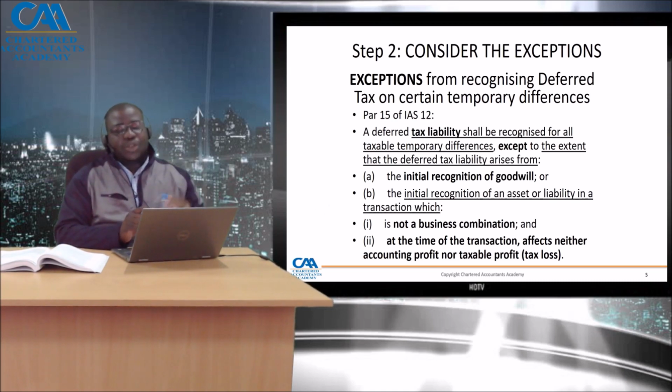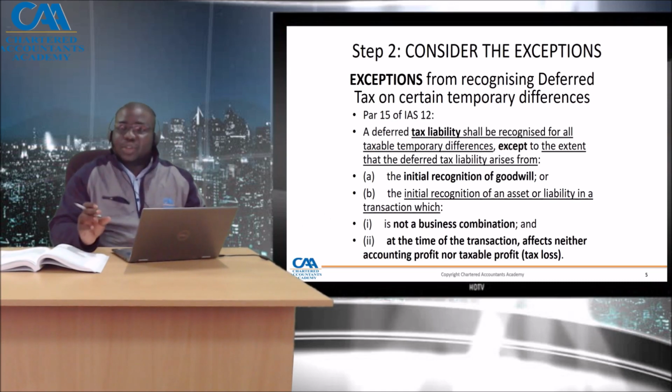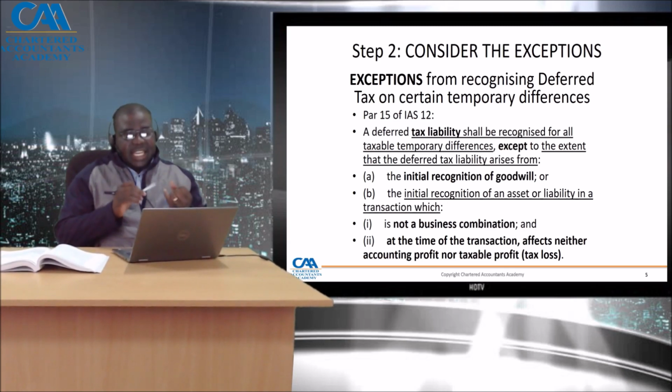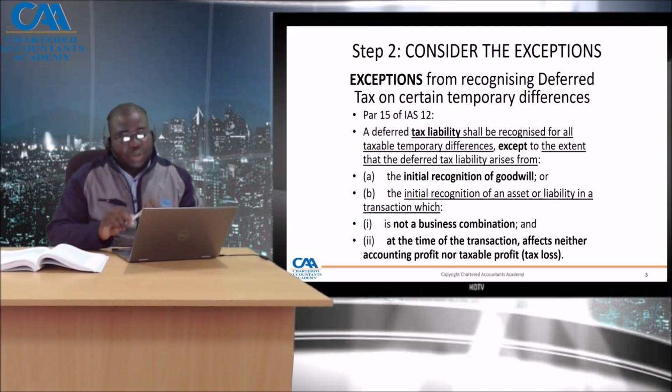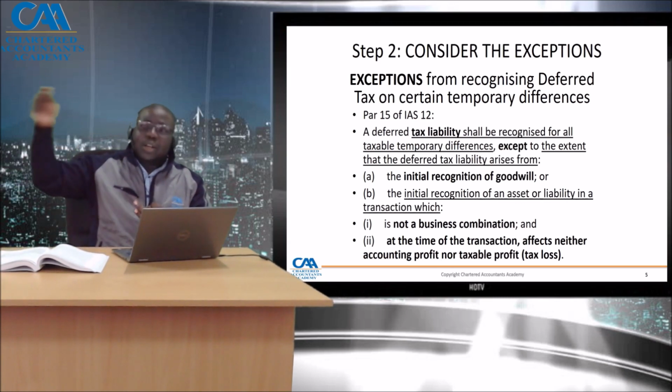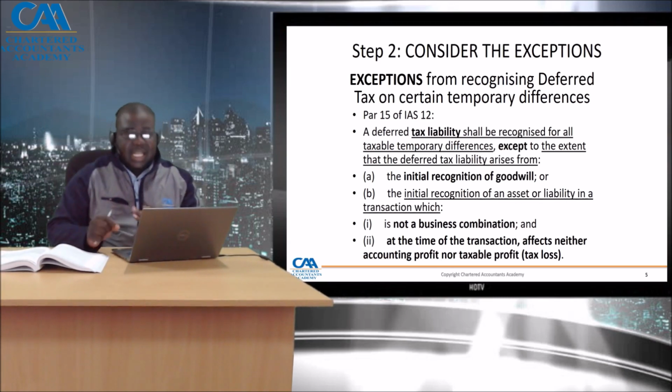At initial recognition of an asset or a liability, so you bought your building, you bought your piece of land, you recognized it for the first time, which is initial recognition. If the transaction is not a business combination, and at the time of initial recognition, it does not affect accounting profit or taxable profit, you shall not.